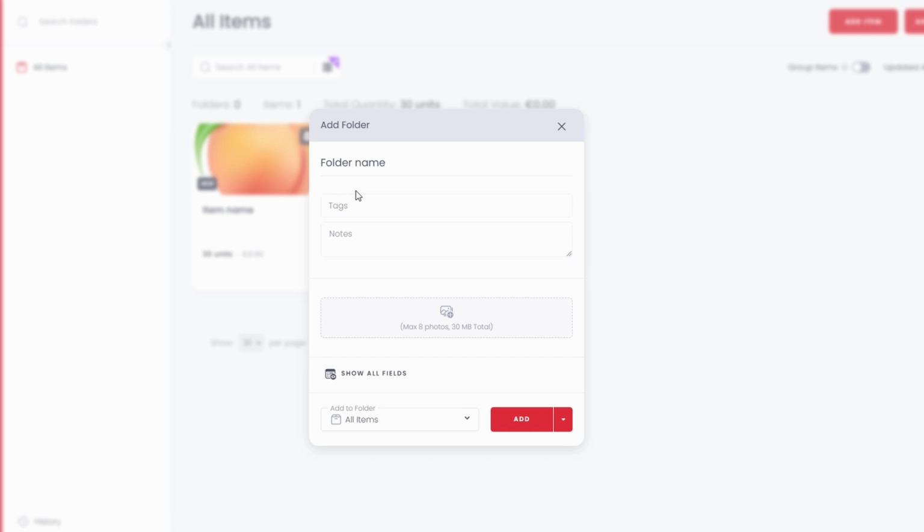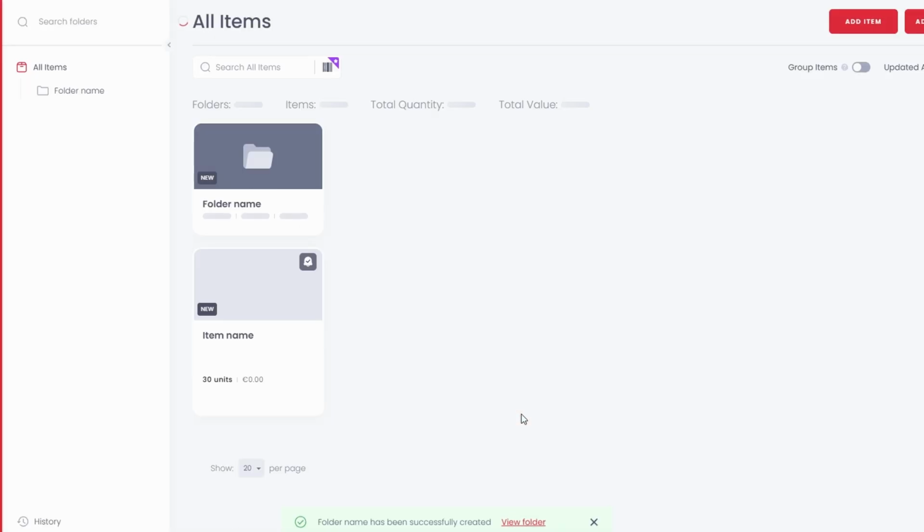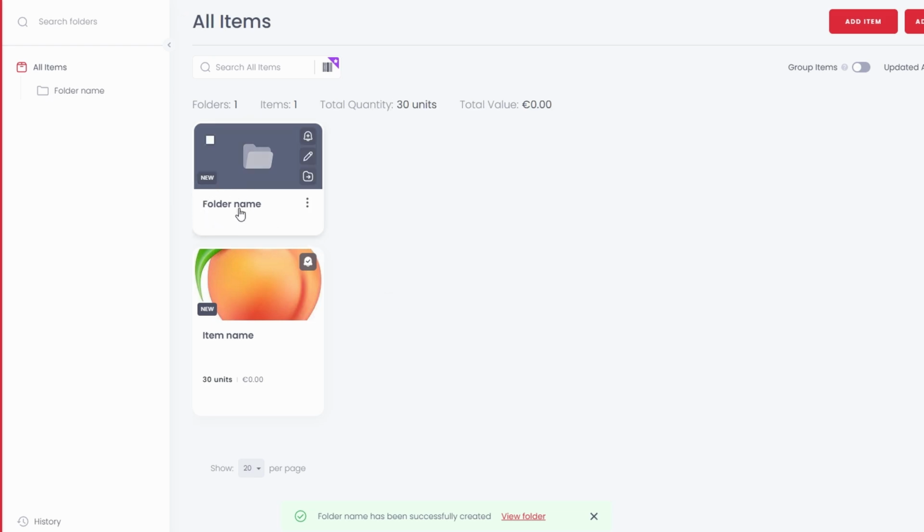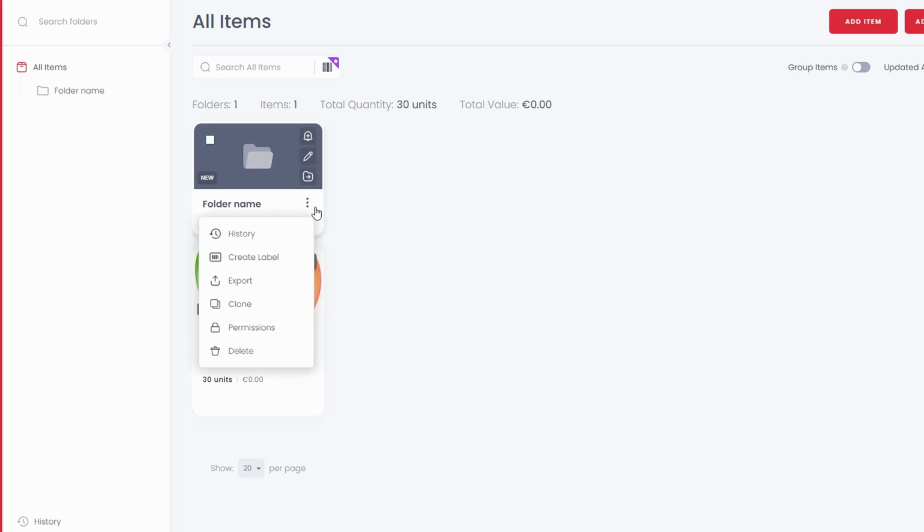Once your folder is created, you can start adding items to it directly. Drag and drop items into the folder or use the Add to Folder option when editing an item's details. Need more organization? Sortly allows nested folders, meaning you can create subfolders within folders. For example, under clothing, you could have subfolders for men's, women's, and kids.